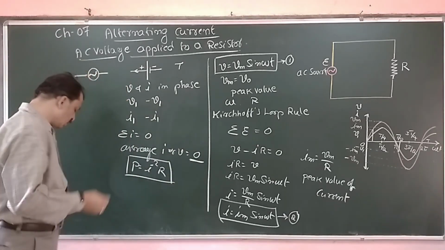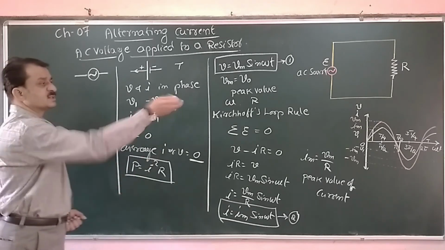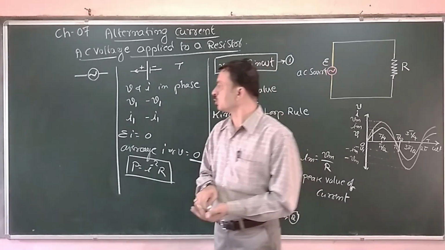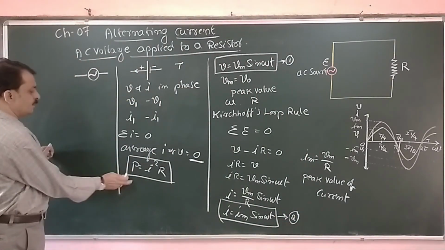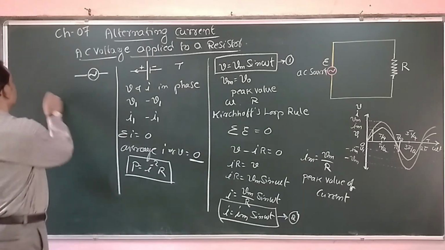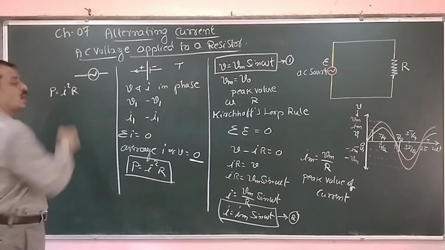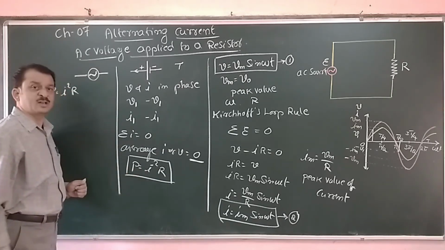Now we will work out the average power loss in this pure resistive circuit. The power loss is given by this simple relation: P is equal to I square into R, where I is the instantaneous value of current.